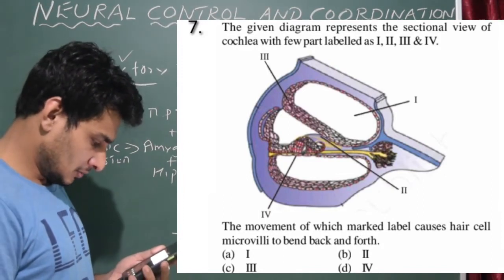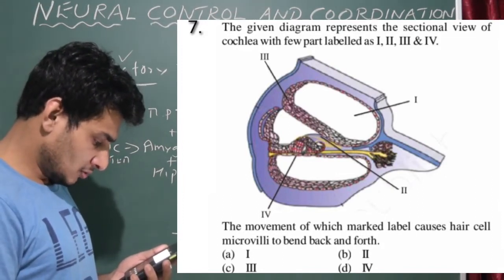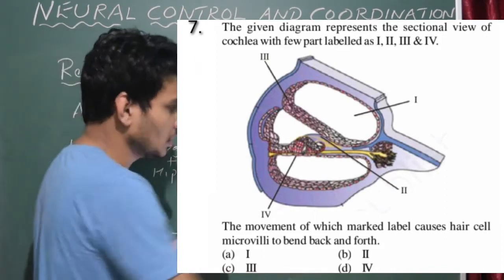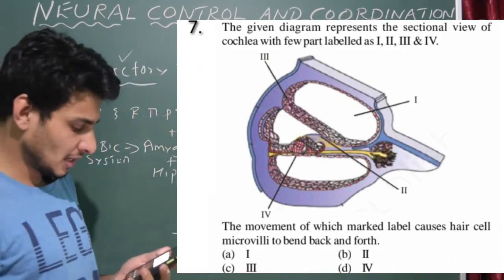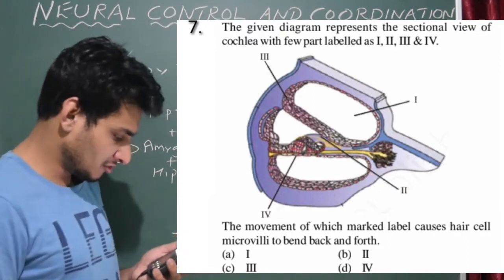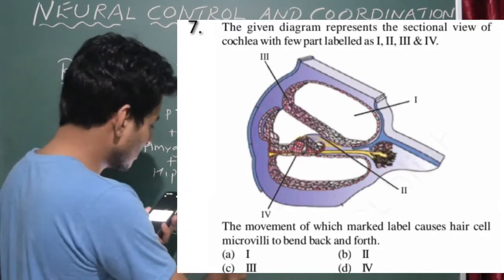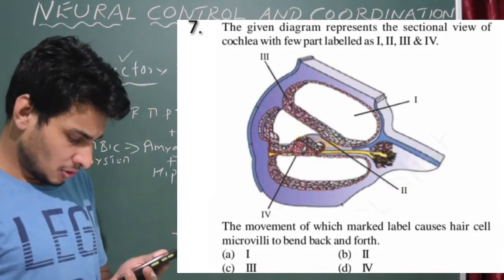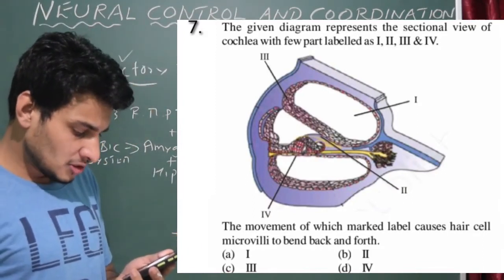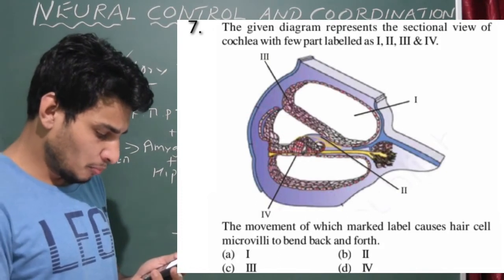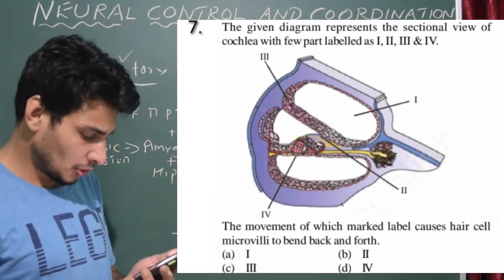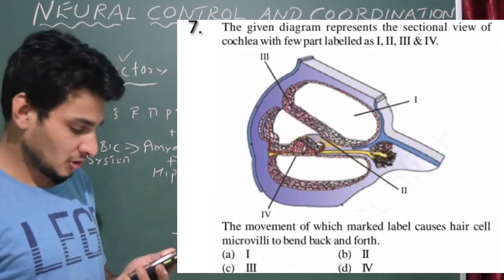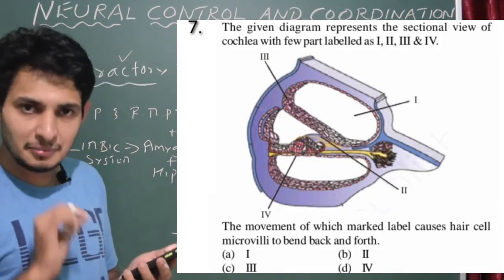Sorry, I did not tell you, Roman number 2 is nothing but the tectorial membrane, which is attached to the hair cells of the basilar membrane, and the hair cells and basilar membrane together are the organ of Corti. Okay, so the marked label causes hair cell microvilli to bend back and forth. Here it's nothing but the basilar membrane, correct? Because hair cells are present on the basilar membrane.